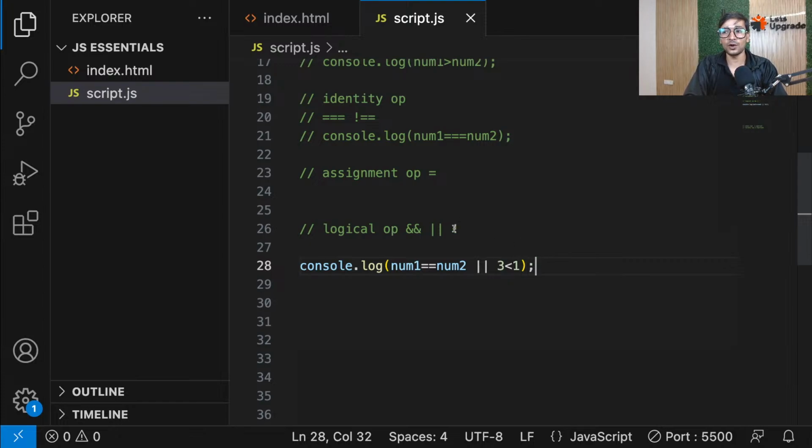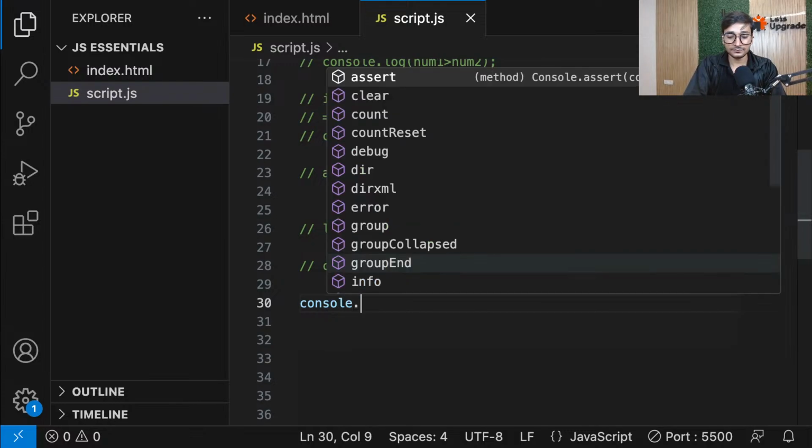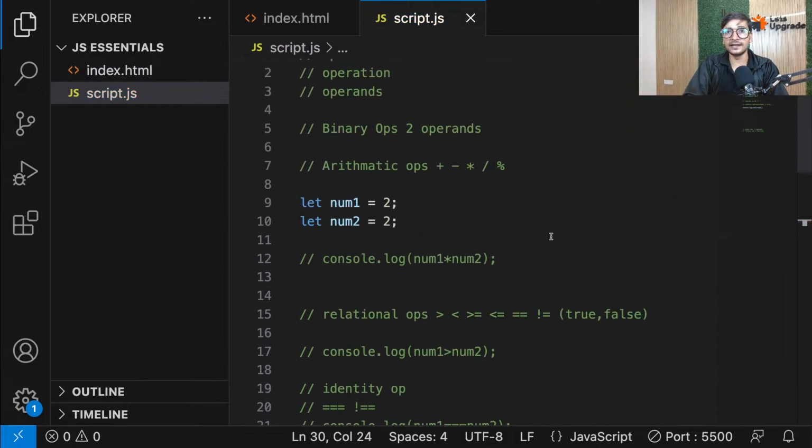And finally, you have the third operator, which is not, which works like a negation. For example, see, if I go ahead and do something like this. Let's say I write num1 equals num2. So now I know that this is going to give me true, right? Single operation. And by reading this logic, num1 and num2 both are 2.